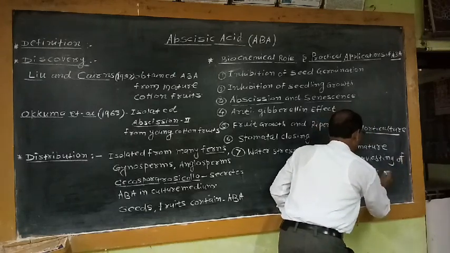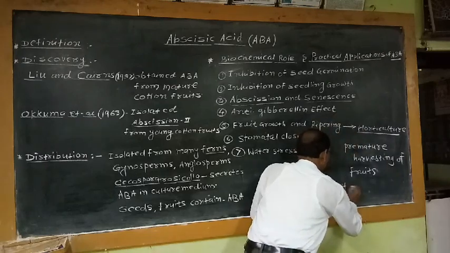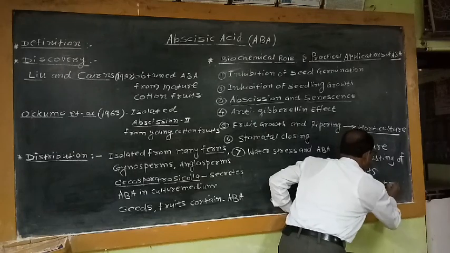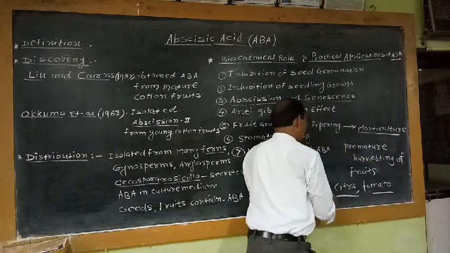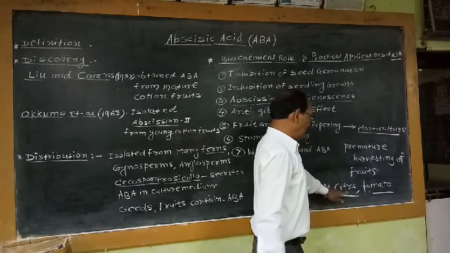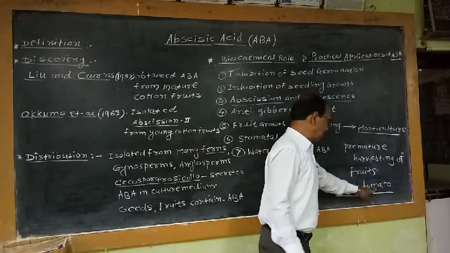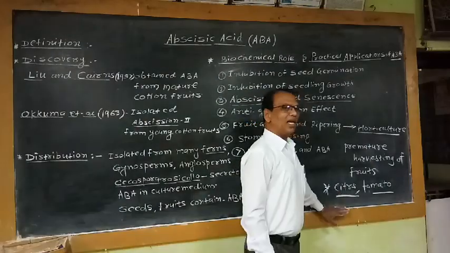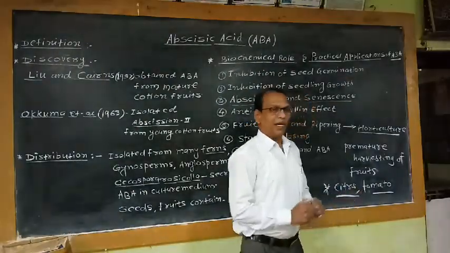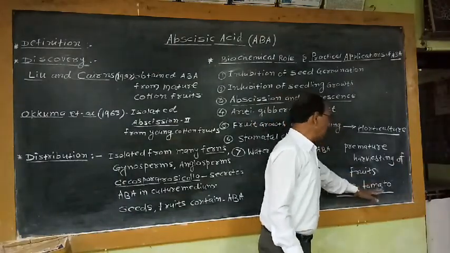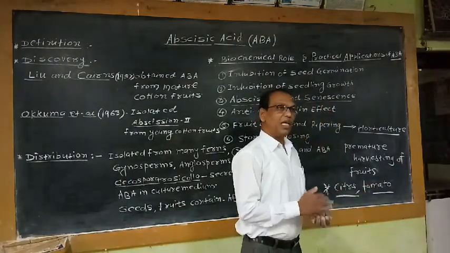For example, if we take fruits like citrus or tomato, which are unripe, and we externally apply ABA on them, then this unripe citrus and unripe tomatoes become ripe.